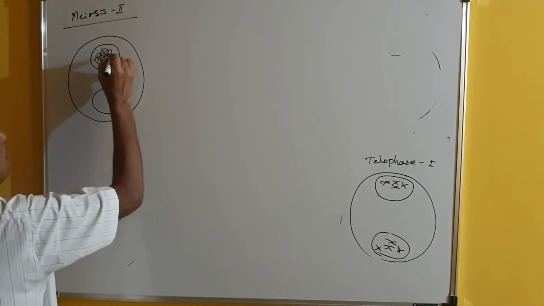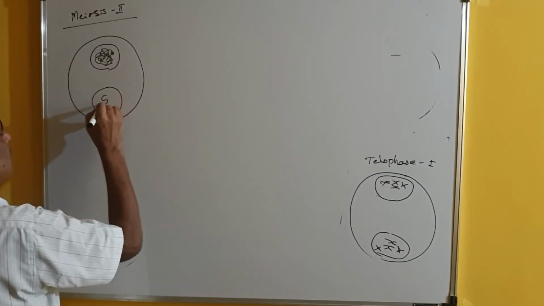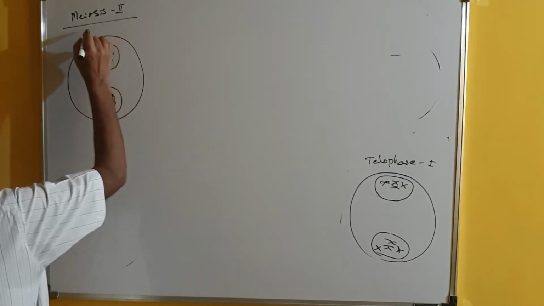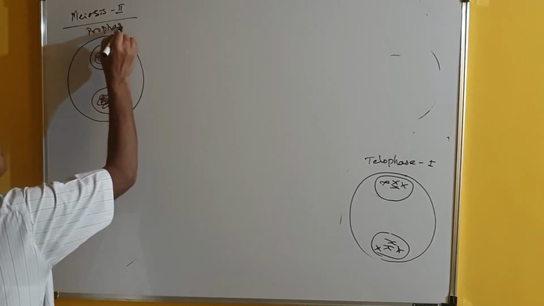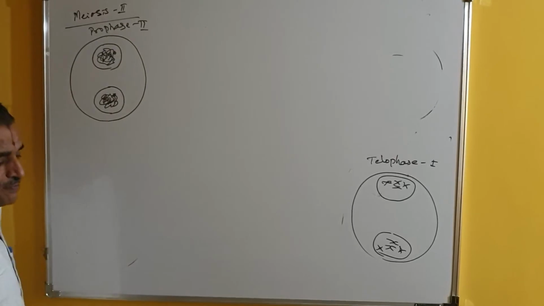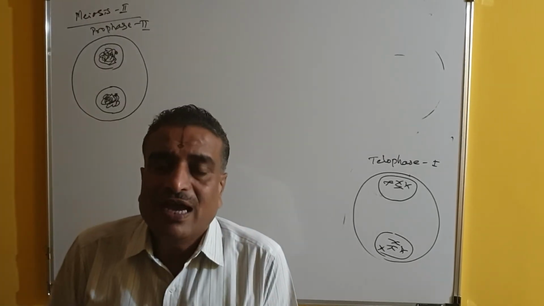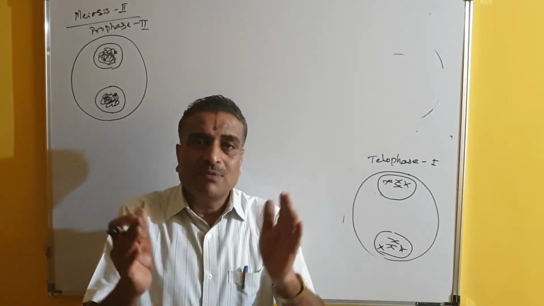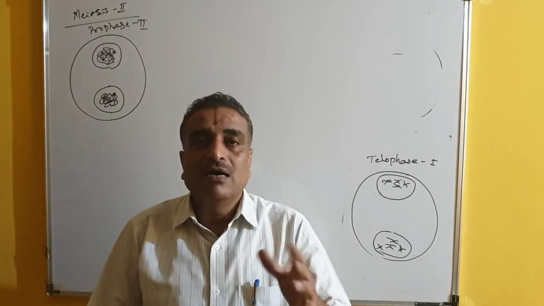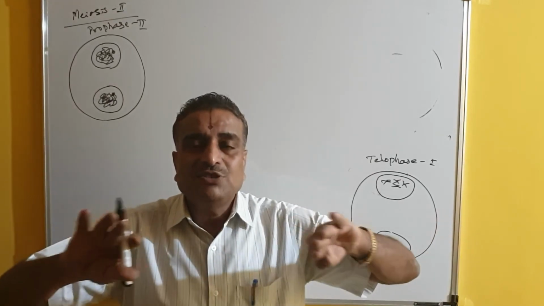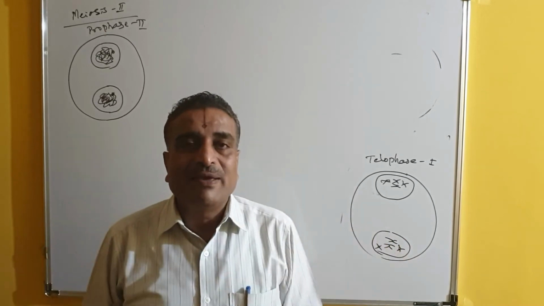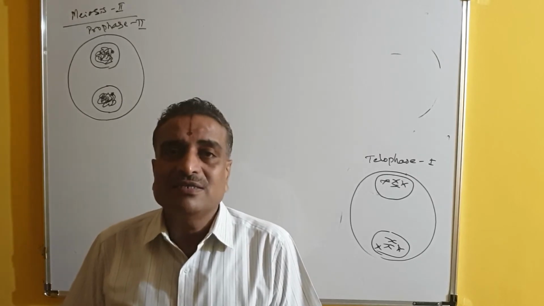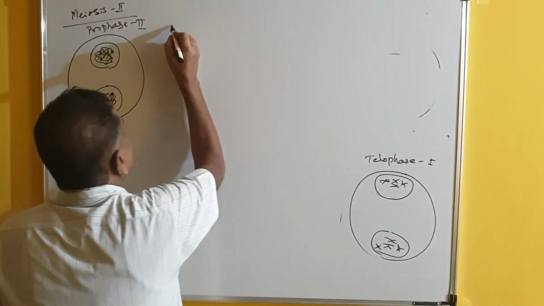The chromatin network is present here like this, and the nucleolus is there, and this is called prophase 2. Prophase 2 is produced. Now as prophase 2 continues, what happens? The nucleus absorbs water from the cytoplasm and becomes bigger in size, and gradually the nuclear membrane starts disappearing. Ultimately it disappears, and the nucleolus disappears.